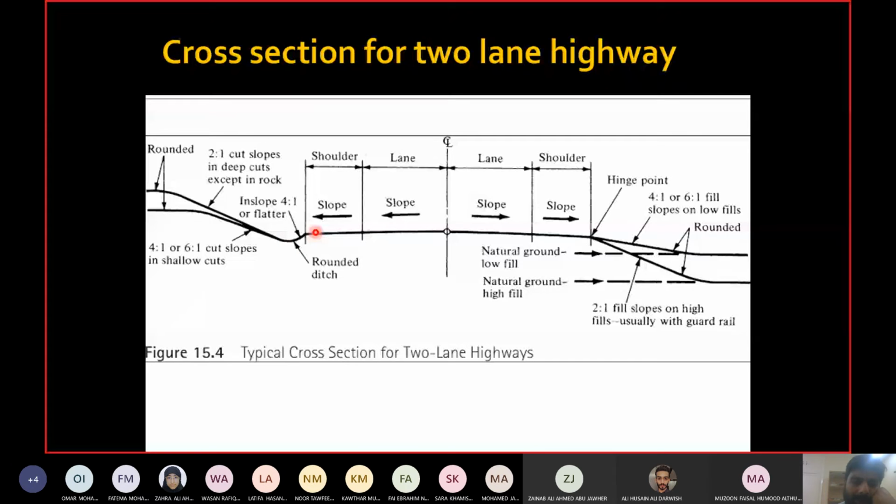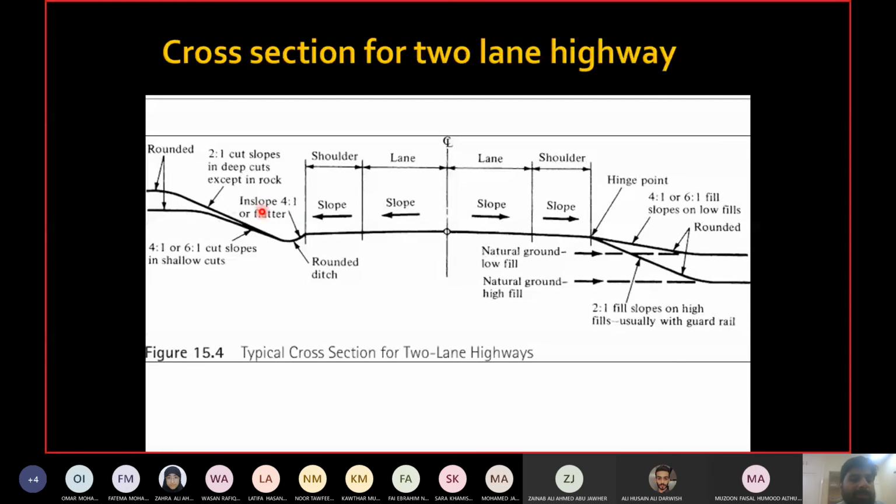I don't want the water to accumulate on the road itself. If the side slope is starting from here and going up, then obviously the water will accumulate on the lane, which I don't want, so I made a drainage ditch here. Wherever you have a cut section, before the embankment you need some drainage channel as well.